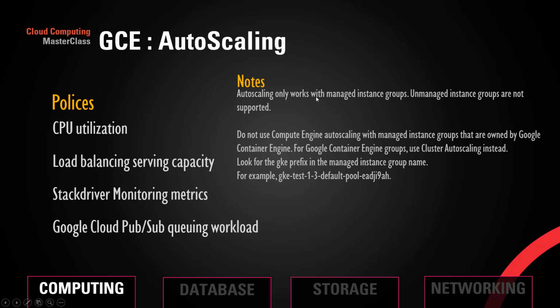Some notes: auto scaling only works with managed instance groups, and unmanaged instance groups are not supported, and we saw this already in the compute service. Do not use Compute Engine auto scaling with managed instance groups that are owned by Google Container Engine, because Container Engine manages its own auto scaling. So we just need to make sure that we are not tweaking anything there. Usually, if you want to identify the instances created by Container Engine, they have GKE as a prefix. You can find it for all those instance groups and instances as well.